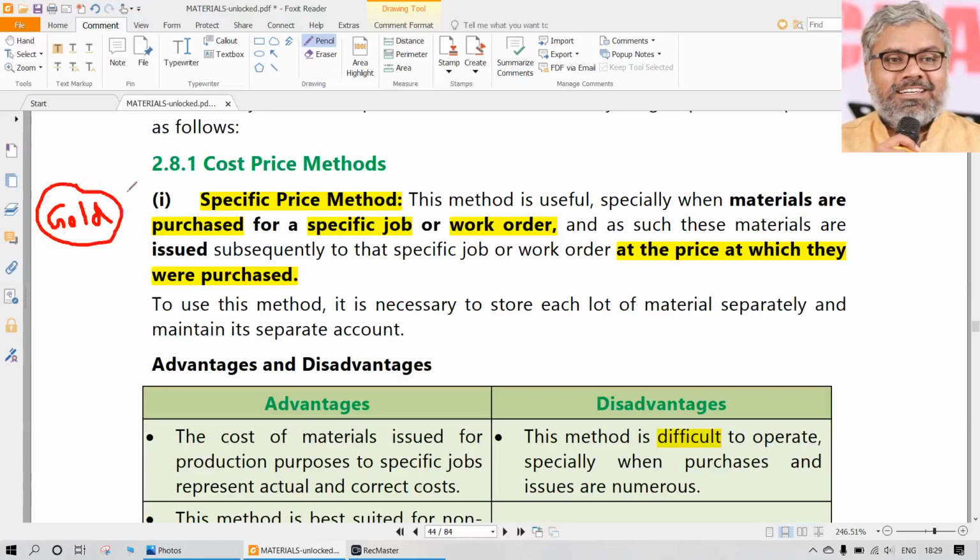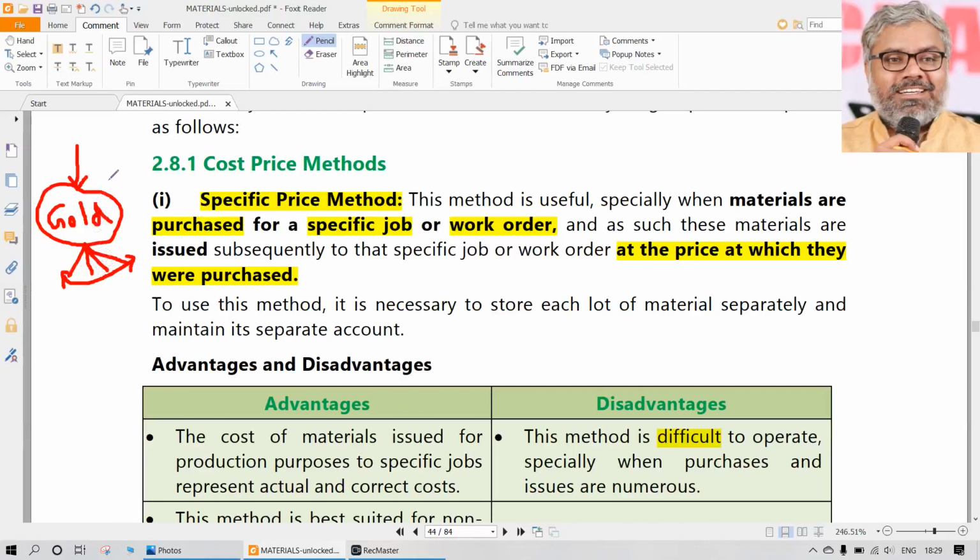He will purchase gold in bars and biscuits like that, and he will melt it and make different jewelries, isn't it? So when he makes different jewelries, where he purchases the gold on different dates at different prices, he uses that gold on different dates to manufacture different sets of jewelry. So let us say he is manufacturing 4 different sets of jewelry from the same gold. But this is not happening from the purchased gold of the same day.